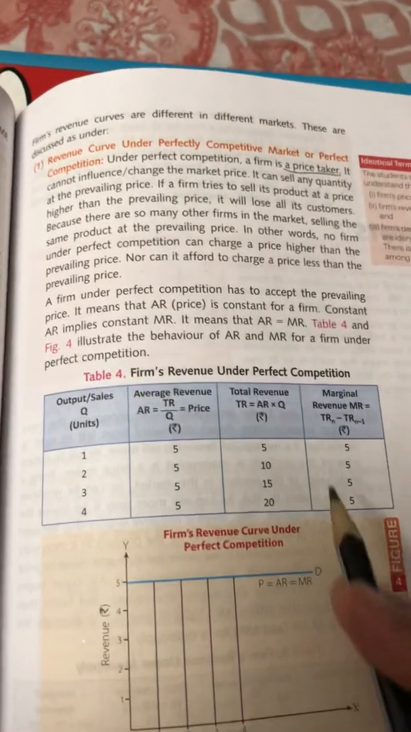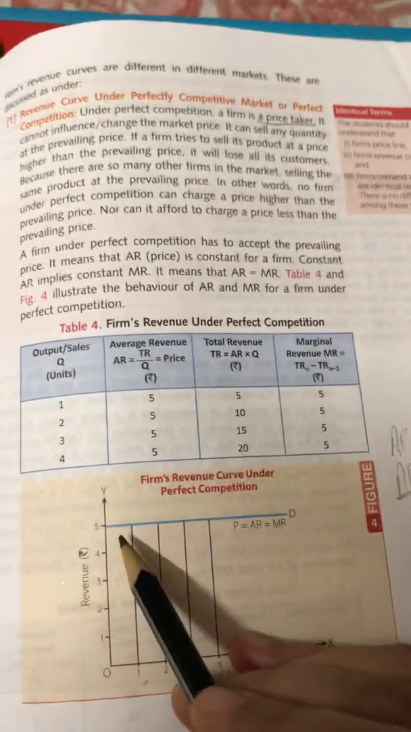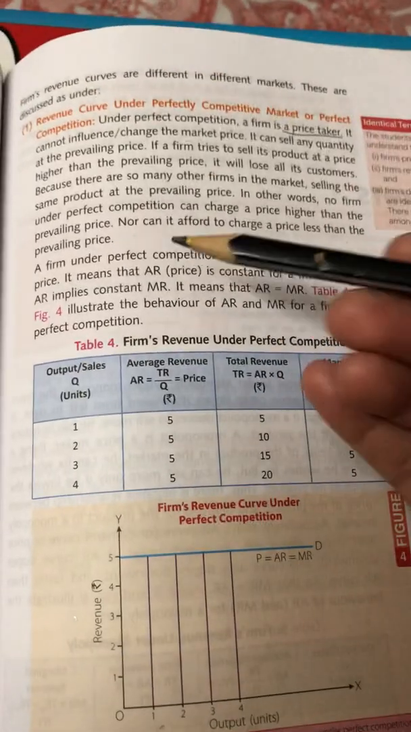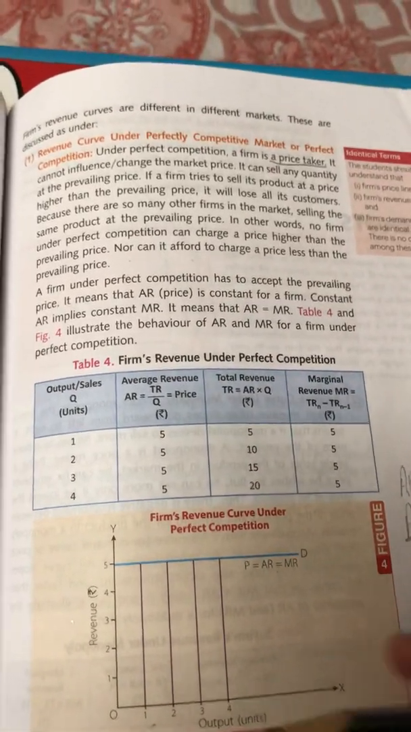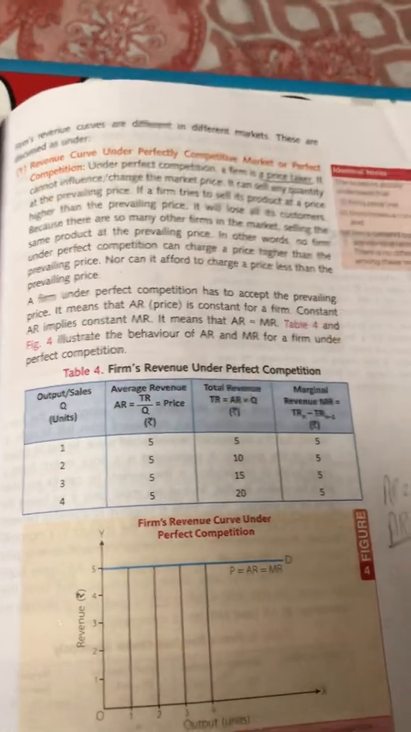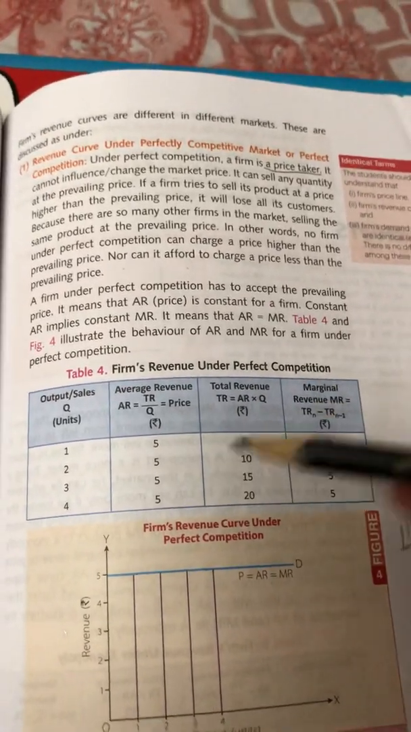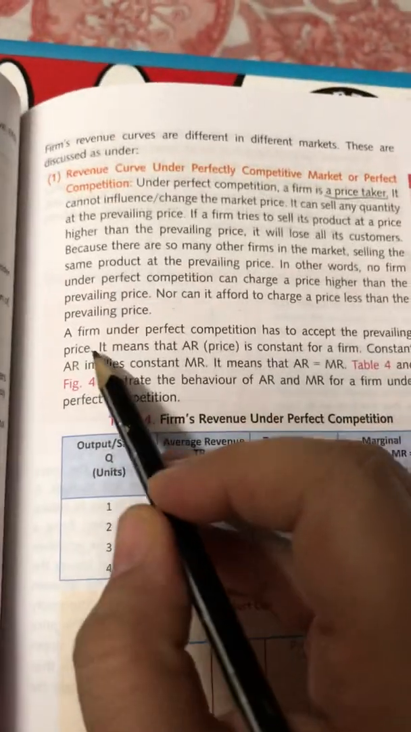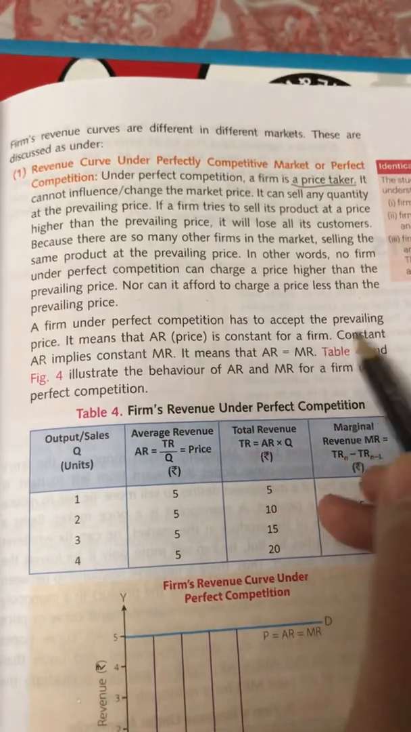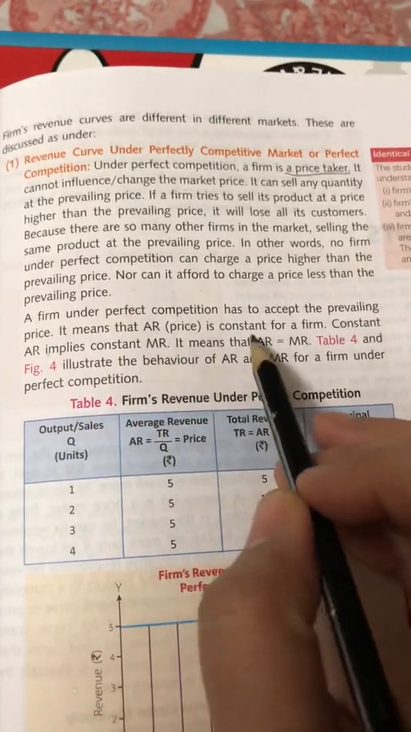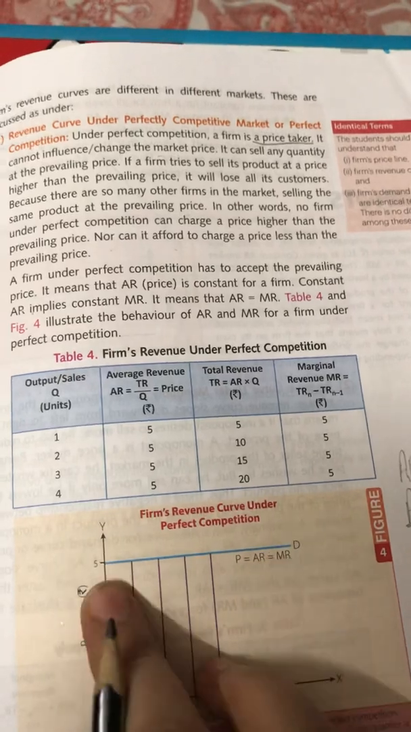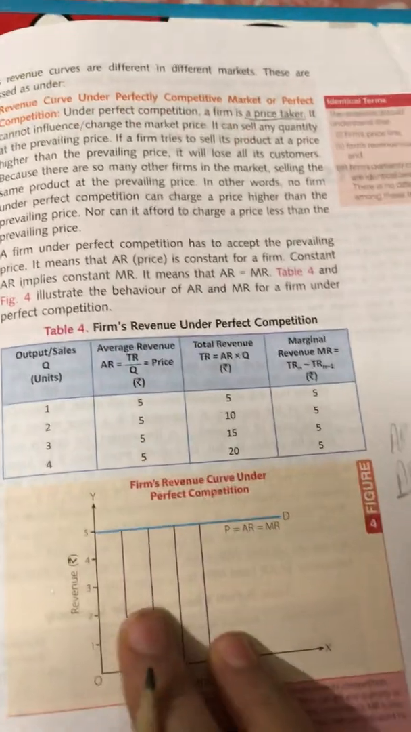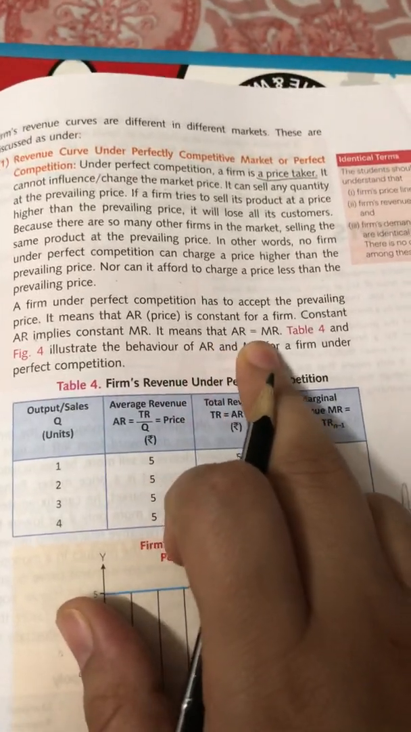In perfect competition, whatever the price is prevailing in the market, the firm has to take it. The firm can neither increase the price nor afford to reduce the price, because if the firm increases the price, it is going to lose all its customers, and if it decreases the price, the firm is going to face a loss. A firm under perfect competition has to accept the prevailing price. It means that AR is constant for a firm. As you can see here, AR equals price, which is constant. Constant AR implies constant MR. As I just said, it means that AR equals MR.